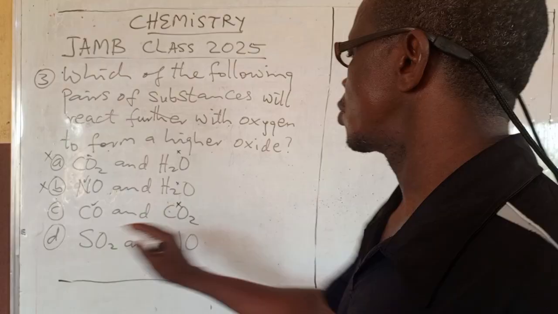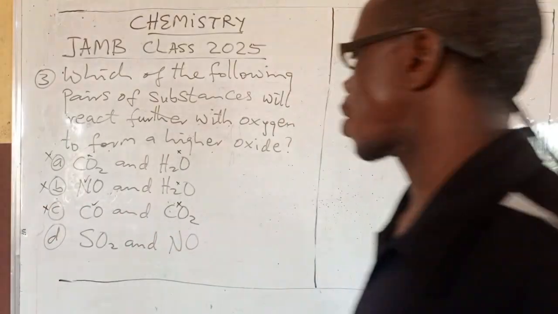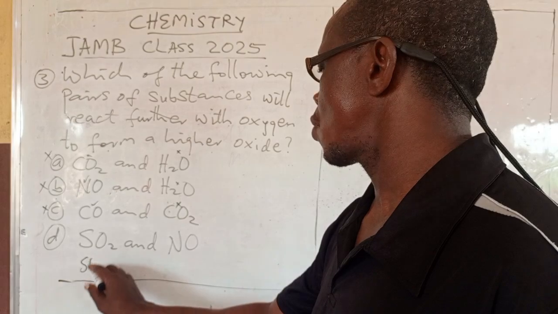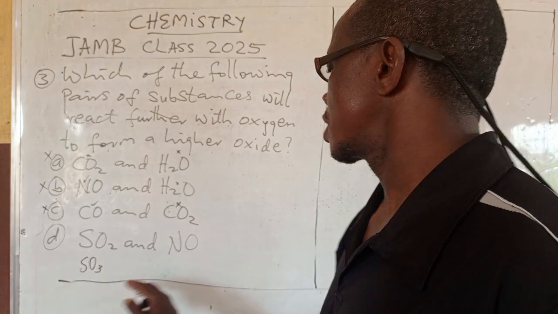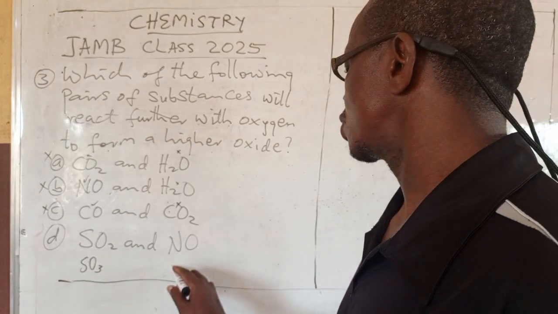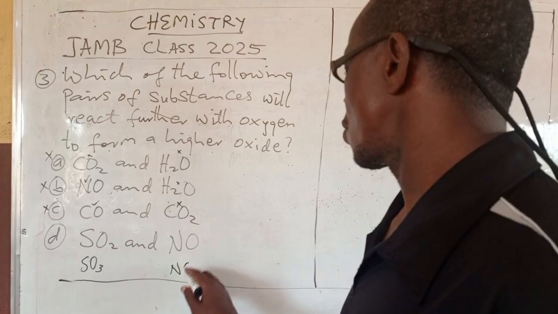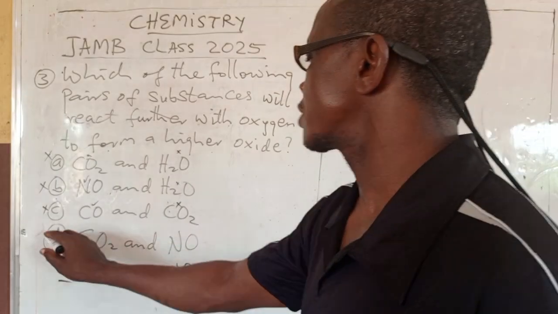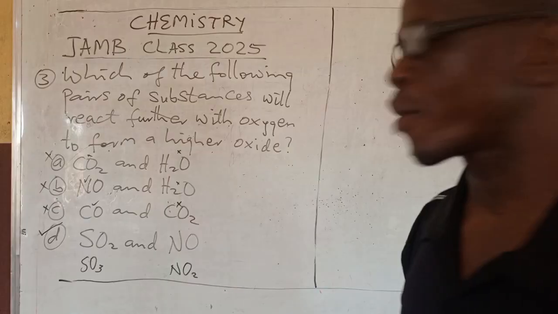It is already stable. So this is also not correct. Here, this can react to form SO3 and here NO can react with oxygen to form NO2. So two of them can react. So D is correct.